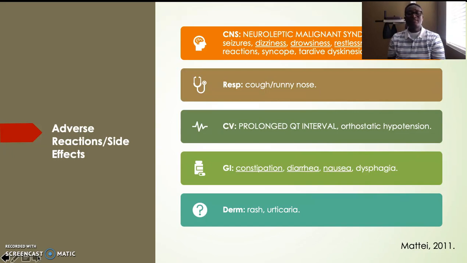Occasionally, it affects the cardiovascular system, causing a prolonged QT interval or orthostatic hypotension. When it affects the GI, it can cause constipation, diarrhea, nausea, or dysphagia. Another adverse effect for Geodon is that it also affects the skin, which causes rash or urticaria.